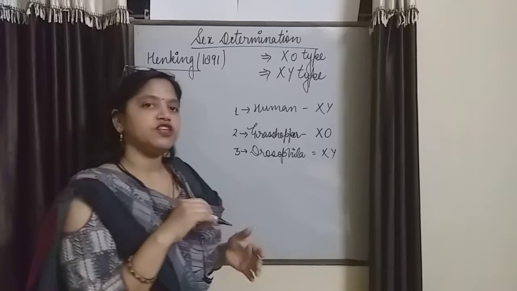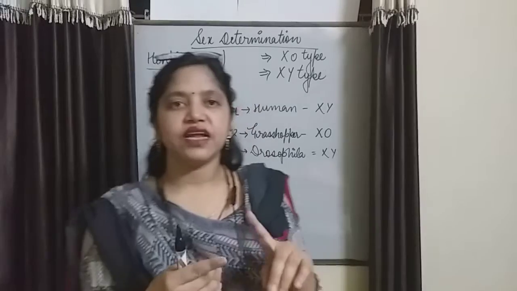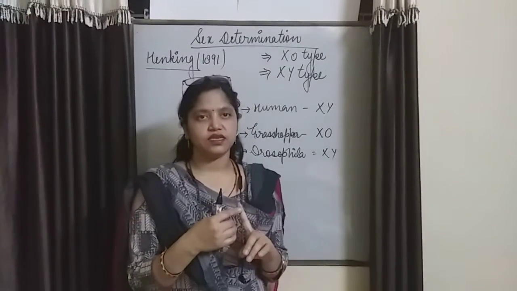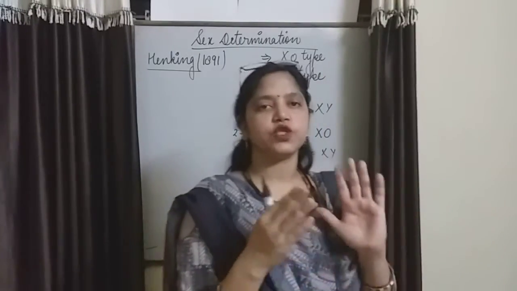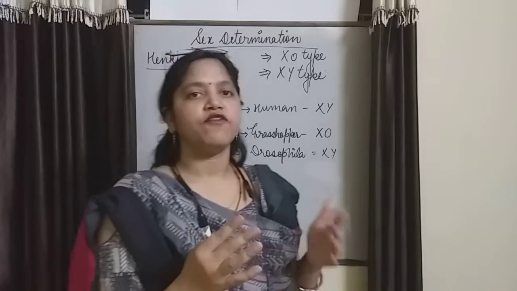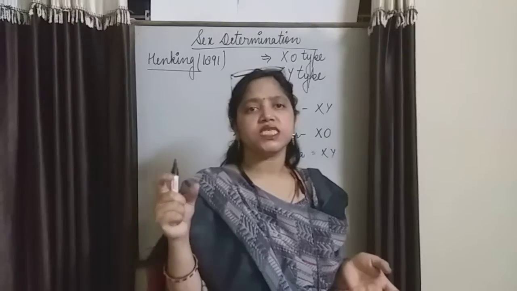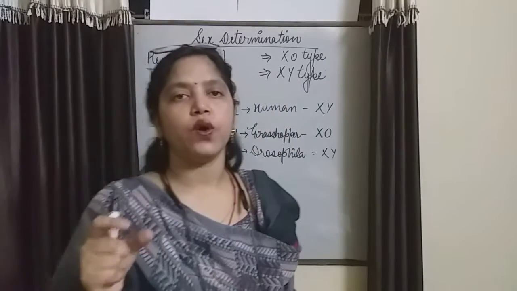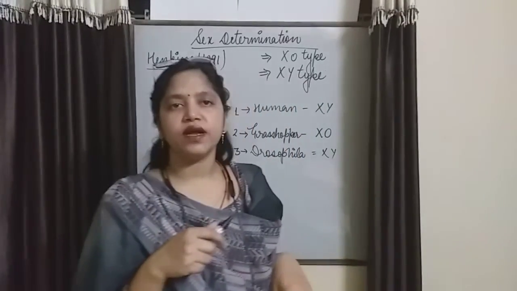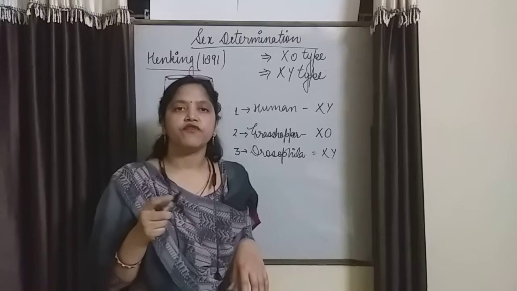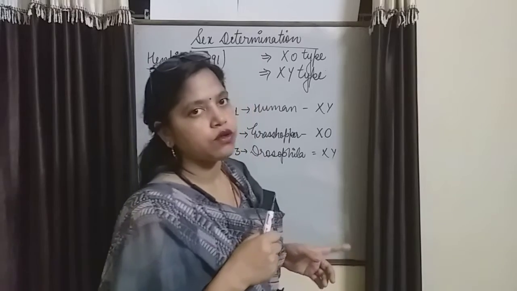If we are talking about humans, in the human male, two chromosomes, X and Y, are present. Half of the sperm carry the X chromosome and half carry the Y chromosome, and the Y chromosome is slightly smaller than the X. The number of autosomes in male and female is equal, 22 pairs in both.